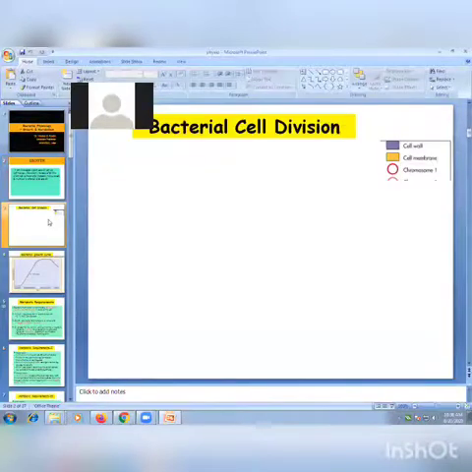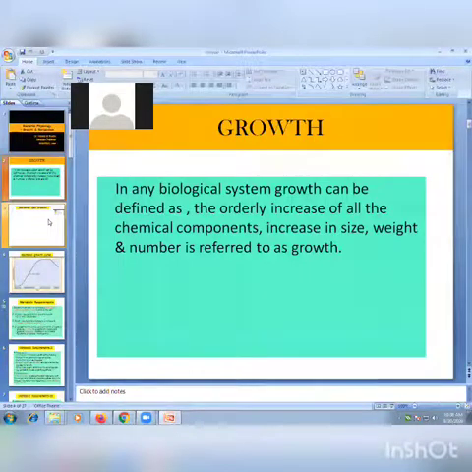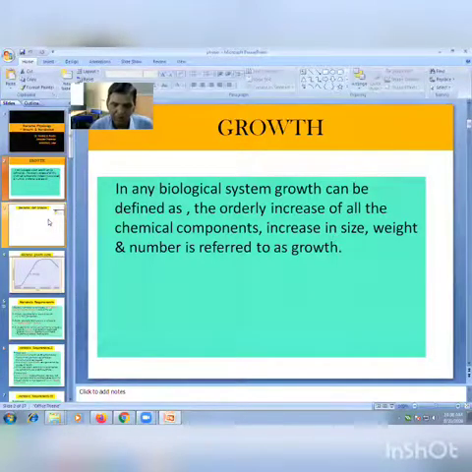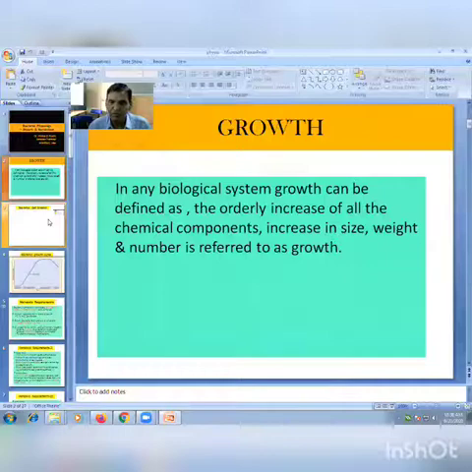So in binary fission, few other important definitions are there: the generation time or population doubling time. That definition is very important. So what do we mean by generation time?